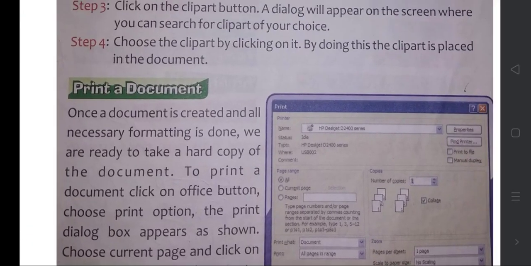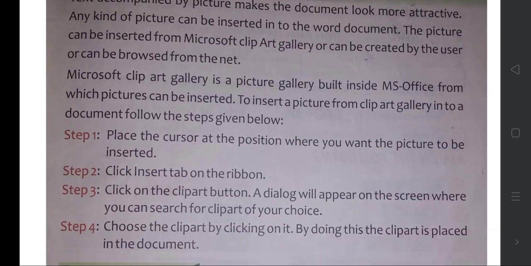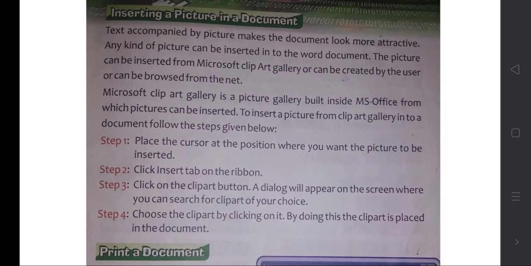Then, inserting a picture in the document. Now you made one document, you want some picture related to it and you want to insert it. So how will you bring that picture? It's nothing but place the cursor where the picture is to be inserted, then click on Insert in the ribbon. Then open the clipart button.